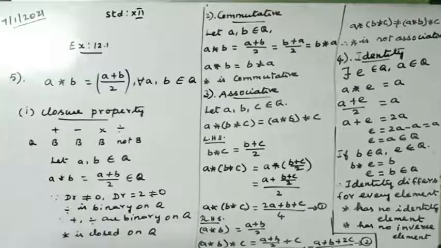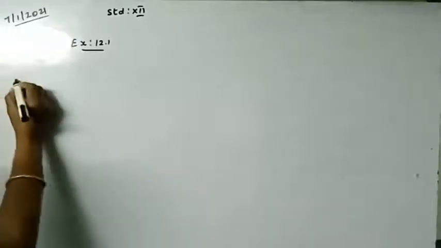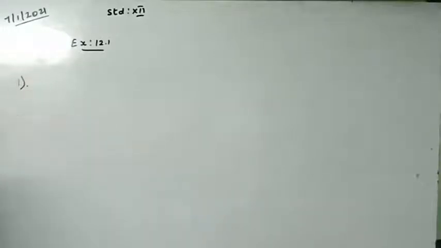Okay, now go to exercise 12.1 question number 9. Let M be the matrix XX, XX such that X belongs to R minus 0, and let star be the matrix multiplication. Determine whether M is closed under star.